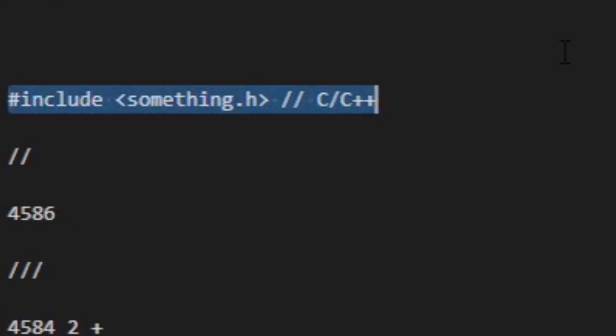How this works is that it will just replace this line with the contents of that file. What do I mean? If you know C++, you should know this, right? It will open something.h. It will search for something.h in the include path. If it finds that, it will replace this entire thing with the contents of something.h. Otherwise, it will give a syntax error, right? So we will have this too.